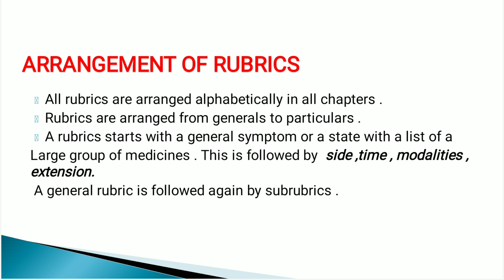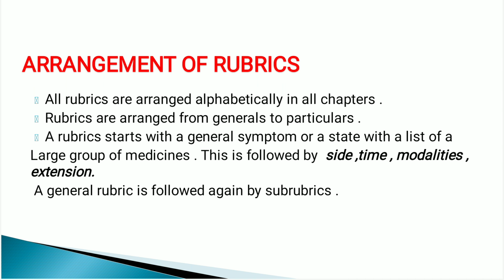So in this way, the rubrics are arranged in a fixed criteria, or a fixed way, in the repertory. A rubric starts with a general symptom with a group of remedies, and then it is followed by some particular sequence: site, time, modality, and extension. In this way the rubrics, subrubrics, and sub-subrubrics are arranged.